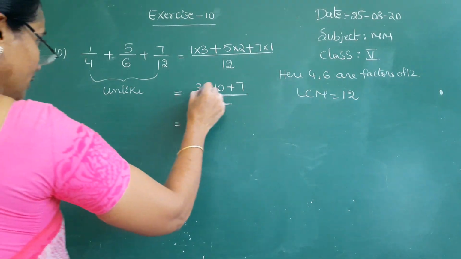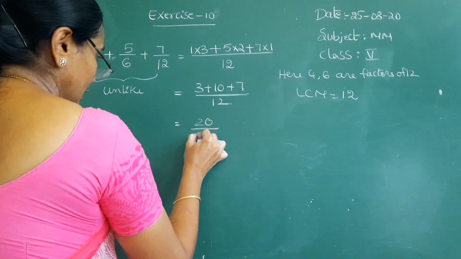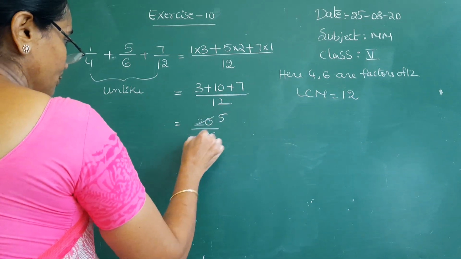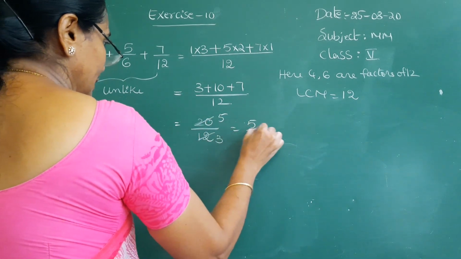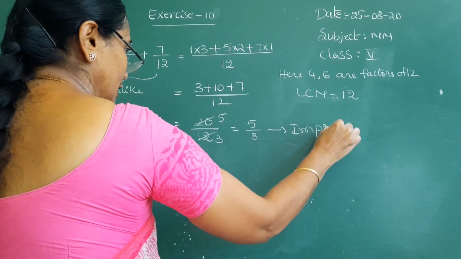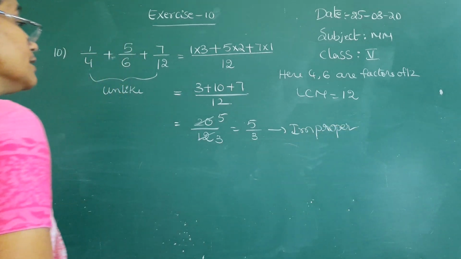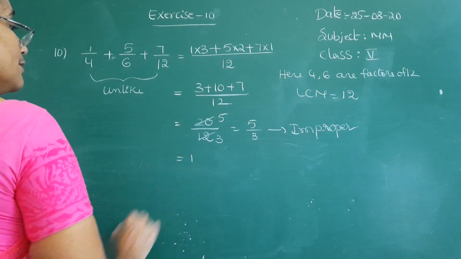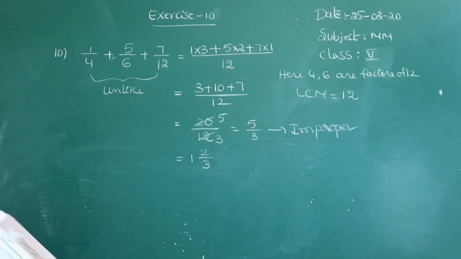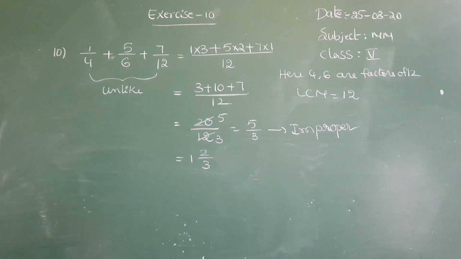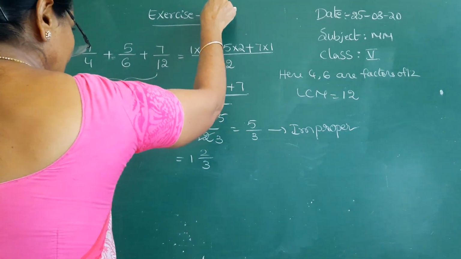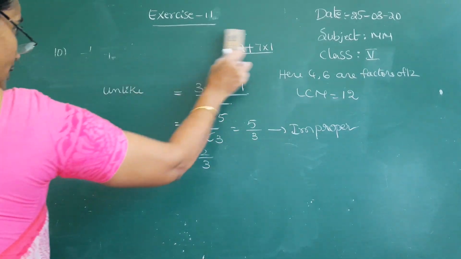Okay, see, observe this is 20 by 12. You have to convert this into simplest fraction, 4 5s and 4 3s. So it is 5 by 3. So it is improper fraction. Numerator is more than the denominator here. So it is improper fraction. So you have to convert into mixed. 3 1s are 3, and remainder is 2 divided by 3. That is the answer. So now I am going to another exercise. Exercise 11. Okay. See the first problem.